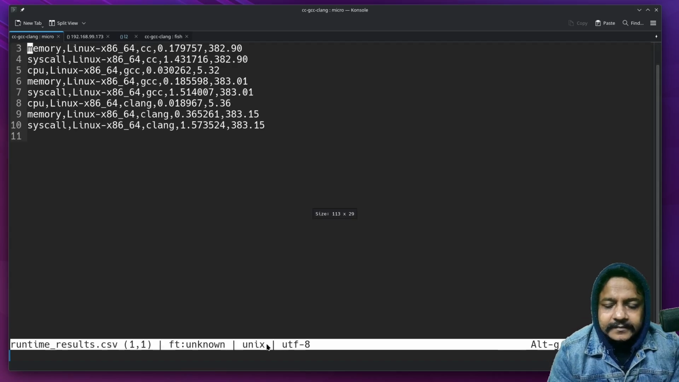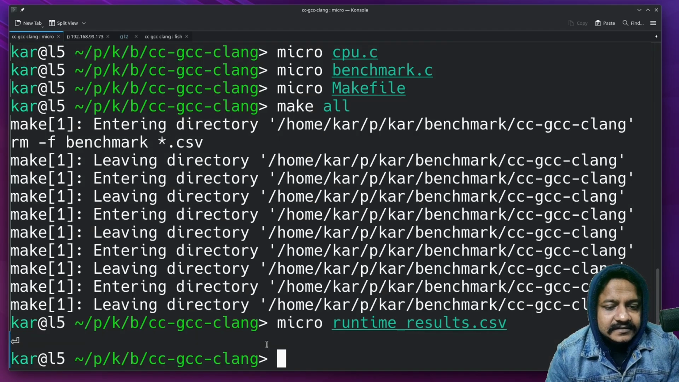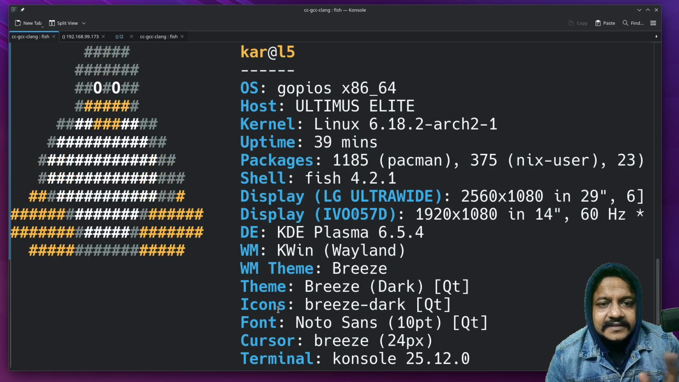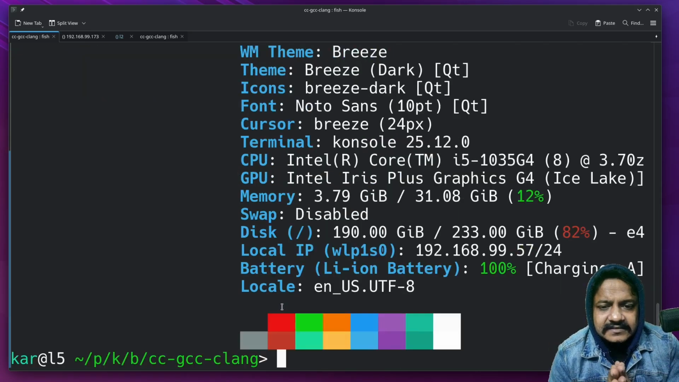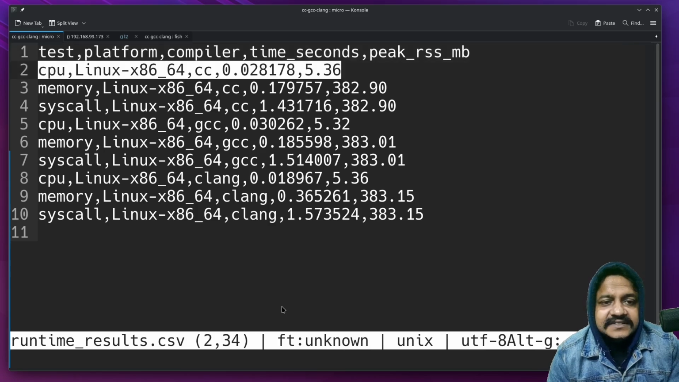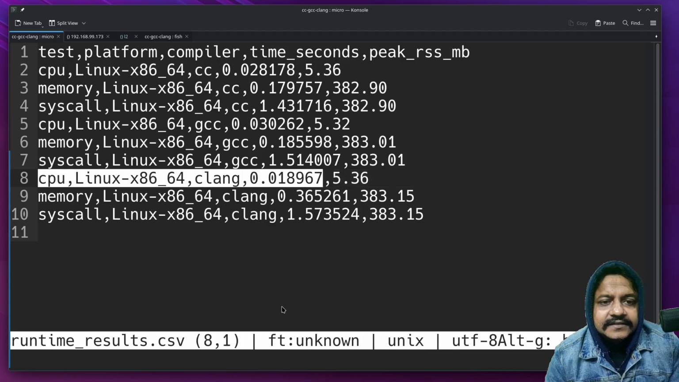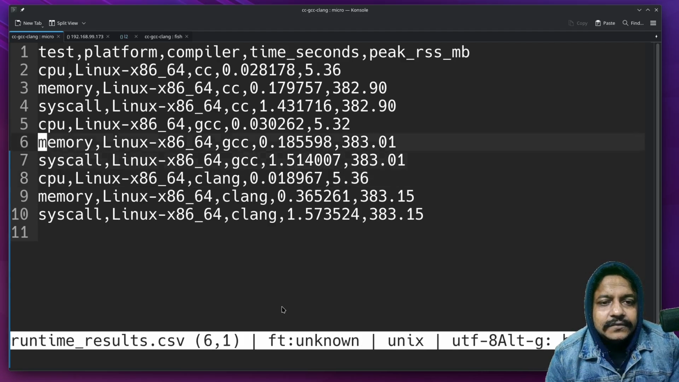What is the runtime report for this system? This system is an Arch and Nix based system, that is Gopi OS. That means this is some kind of pure Linux. And let's try to see the results in terms of CC, 0.281. In terms of GCC, lost in a very bad way. What about CLANG, 0.18? So I see the CC is the clear winner on generic Linux.